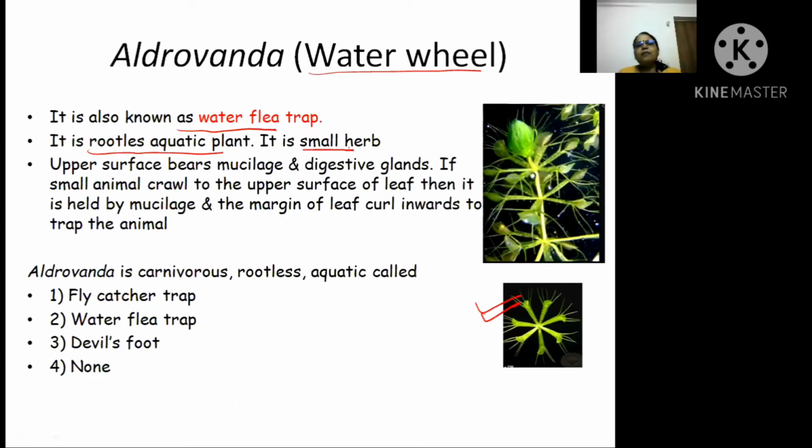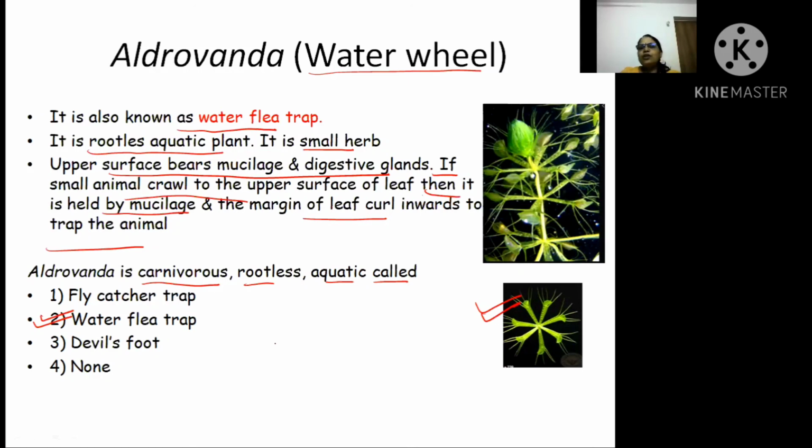It is like a small herb. The upper surface has mucilage and digestive glands. If any animal comes to the upper surface, it is held by the mucilage, and the margin of the leaf curls inward to trap the animal. So mucilage is for sticking, and finally the digestive glands do the digestion. So Aldrovanda, a rootless insectivorous plant, is also known as water flea trap.